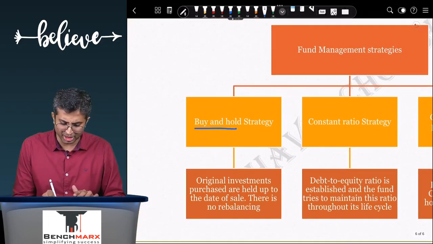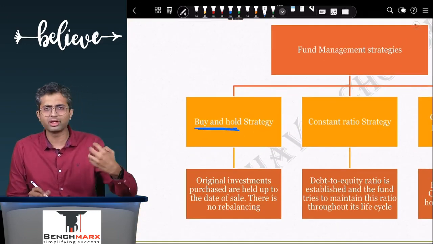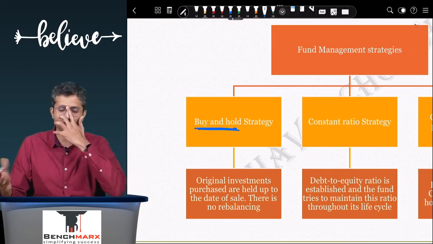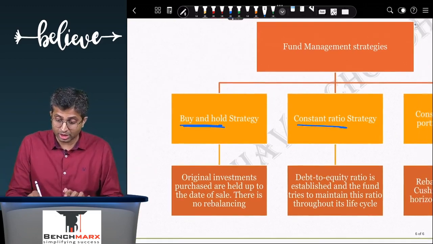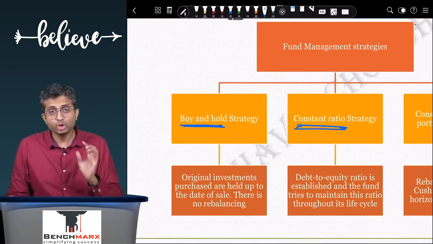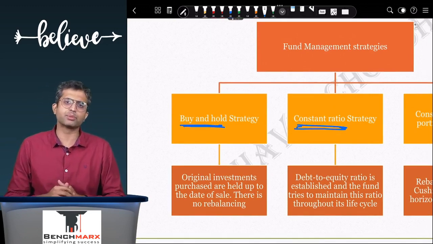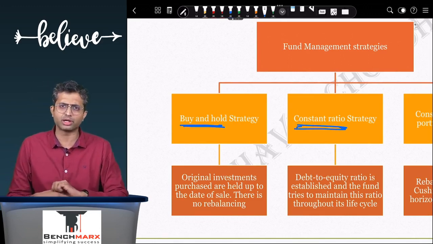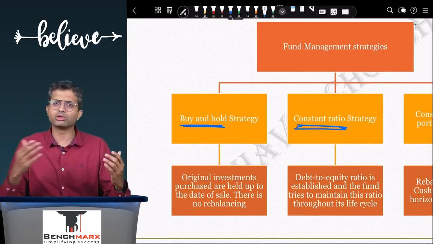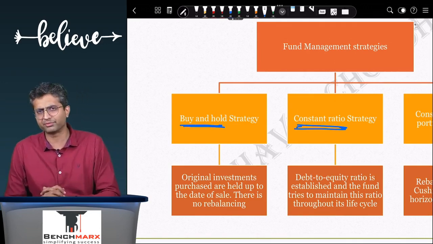There can be something called buy and hold, which is a very simple strategy. You buy some bonds, you buy some shares, and you forget about it. So buy and hold. Second is constant ratio strategy, in which case you will want to maintain a specific proportion. So let us say 50-50 is your desired proportion, in which case let's say you start at 100 in share investment, 100 in bond investment, and you want to maintain 50-50.